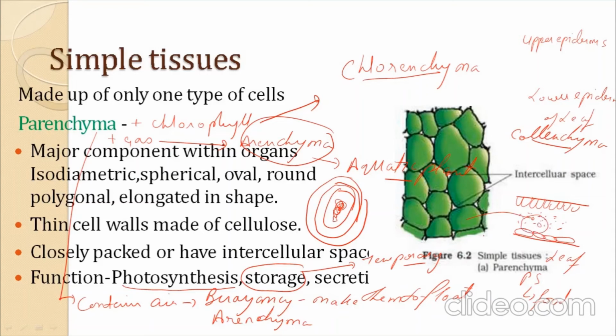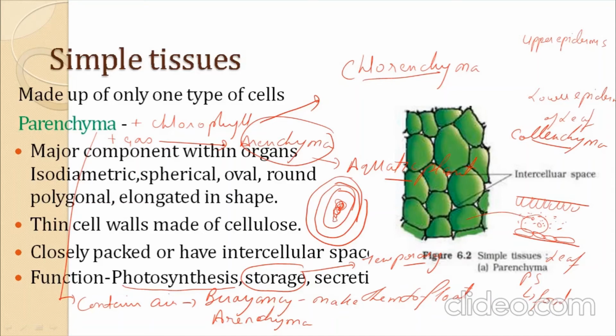Okay, it also functions in the secretions also. It helps to secrete some enzymes which are chemicals which help in the process of photosynthesis. Now we move on to the next, that is collenchyma. Remember one thing, parenchyma is a living cell. Collenchyma.